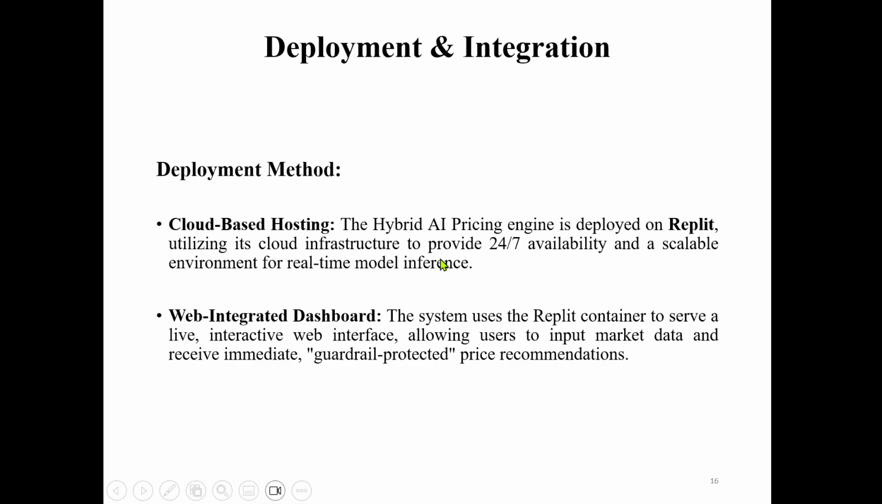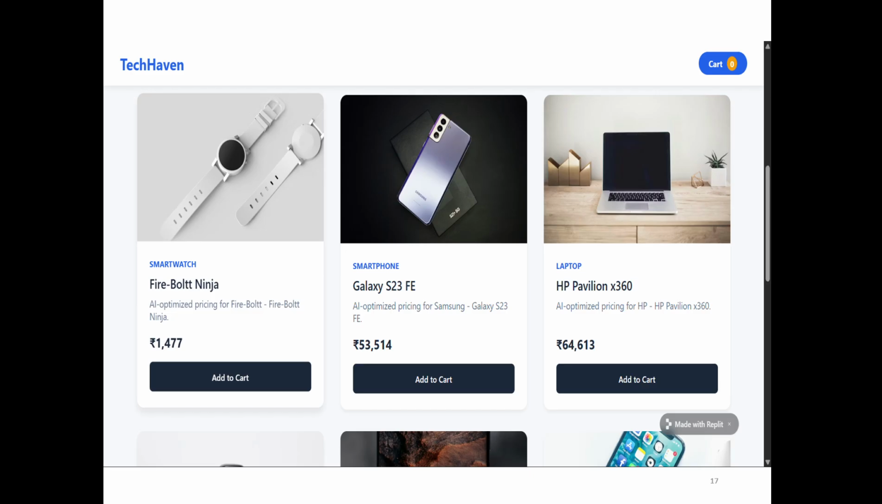cloud to deploy our model. It is available 24 by 7 in the cloud. This is our example.